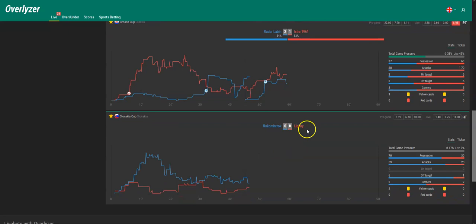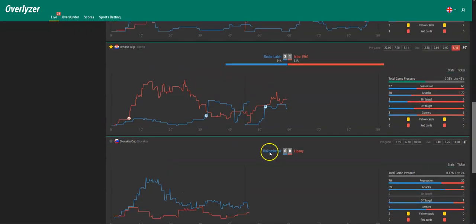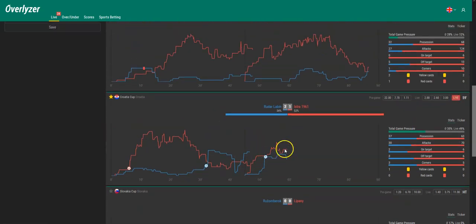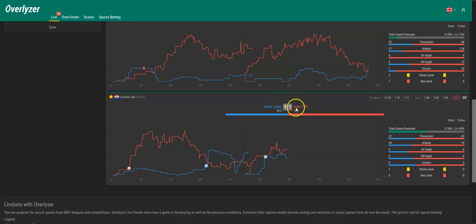At Ružomberok there is halftime already. Unfortunately, they failed to score in the first half. We will take this out of our favorites now. And yeah, here's the big strange game. Rudar Labin against Istra is 2-1 for Rudar Labin, who were 22 winning odds underdogs.